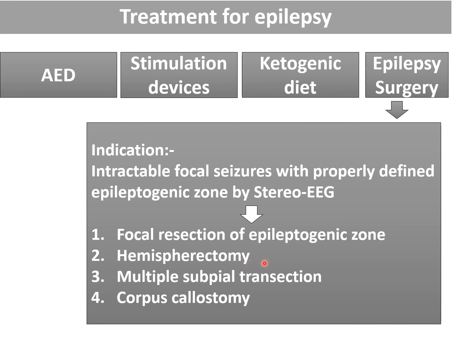Hemispherectomy is rarely indicated, for example in Rasmussen encephalitis. The third one is multiple subpial transection. It is indicated in Landau-Kleffner syndrome. And corpus callosotomy is indicated in Lennox-Gastaut syndrome. So these are the surgeries specifically indicated for some special syndromes, while focal resection is very commonly done for intractable focal seizures whenever the focus is defined by the EEG.